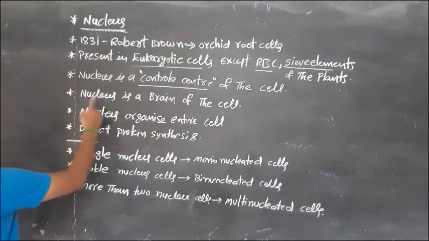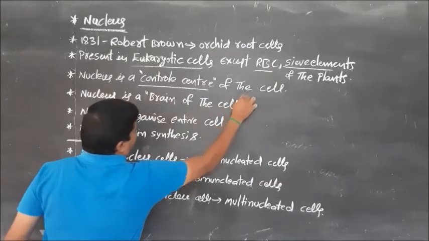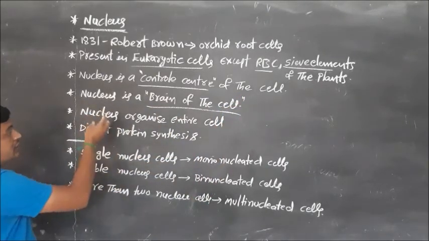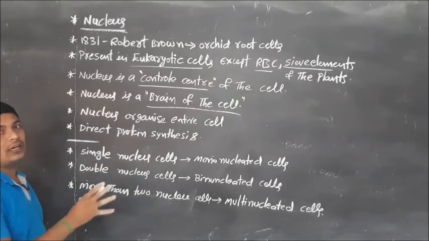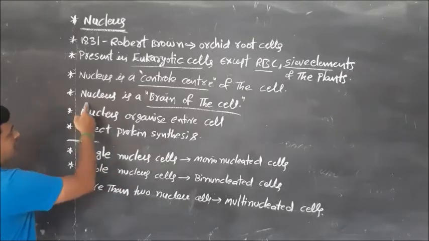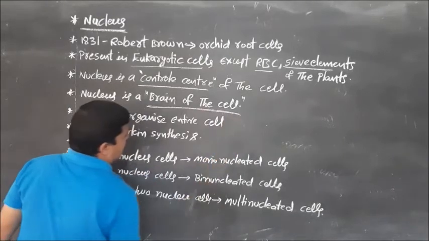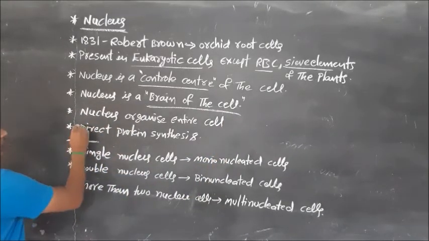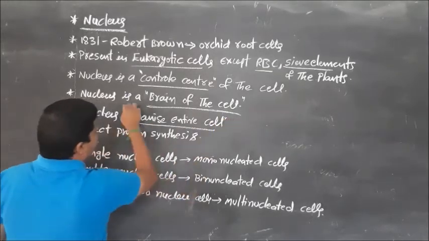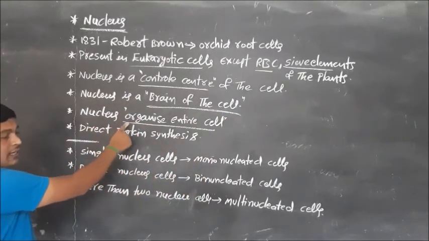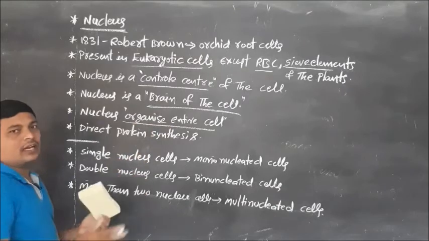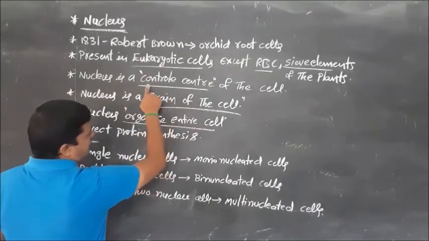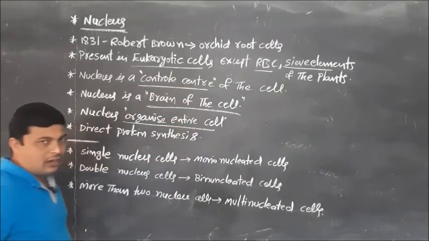And also the nucleus is the brain of the cell. It means this nucleus is a very, very important organelle inside the cell. That's why it is the brain of the cell. It is equal to the brain. And the nucleus organizes the entire cell and also cell functions. That's why this nucleus is considered the brain of the cell and at the same time the control center of the cell.